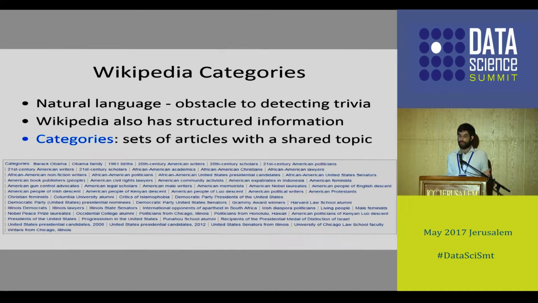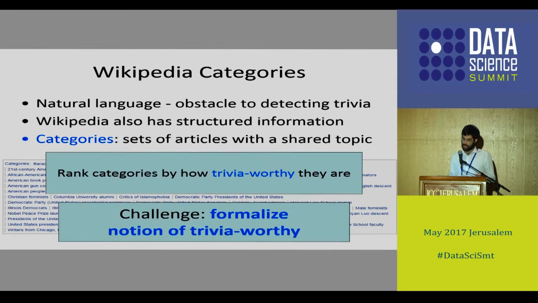At the bottom of every Wikipedia page, there's a list of categories. So for Barack Obama, we'll have things like African-American lawyers, US presidents, and many more categories. And what we want to do is rank these categories by how trivia-worthy they are, and hopefully the top-ranked category will be a good trivia fact.